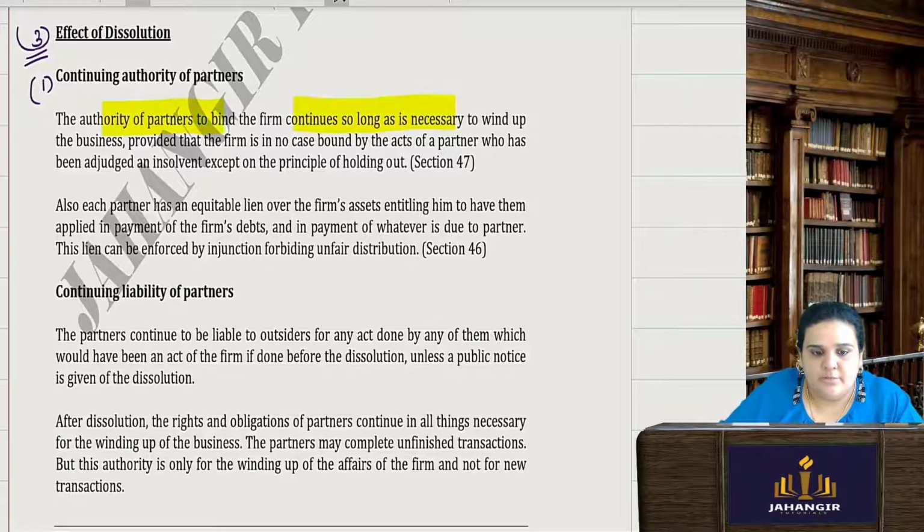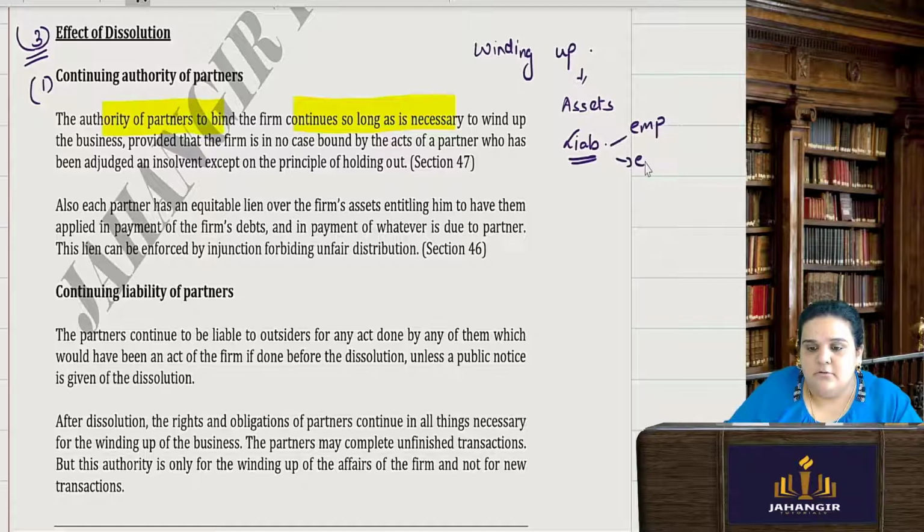Okay, so dissolution may have been ordered by the court, but the winding up process you will have to do, right? What is the winding up process? You have to sell up all your assets. There are certain liabilities: you have to pay your employees, creditors. So you will still do all that. So you have to finish all this work, and to finish this work, the continuing authority of the partner is still there.